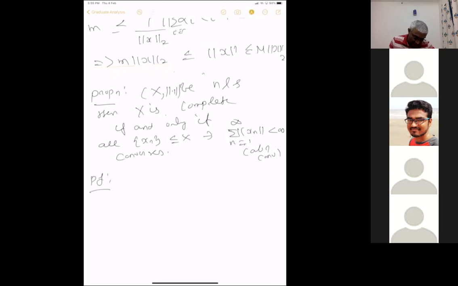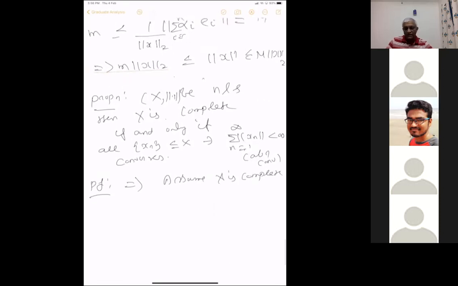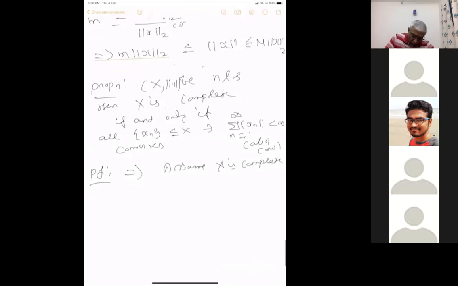So let us prove this. Assume X is complete. Then we want to prove that every absolutely convergent series actually converges, has a limit. It's complete, so every Cauchy sequence converges there. So this direction is easy.